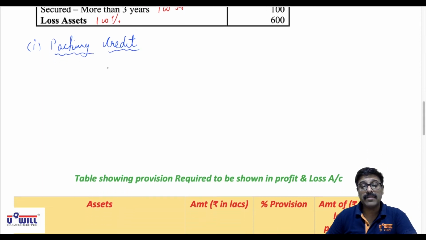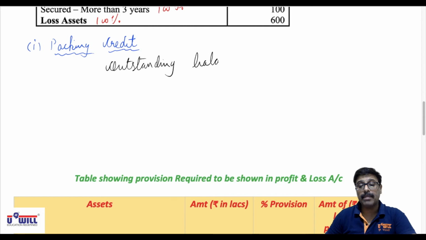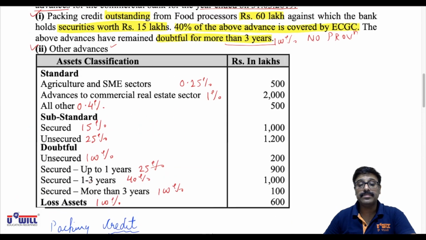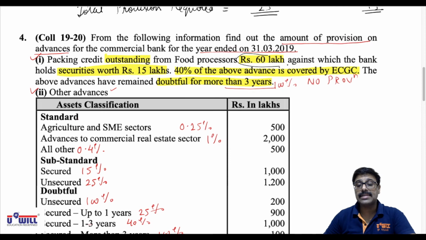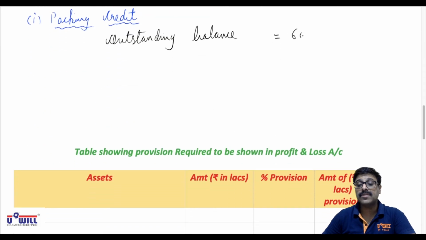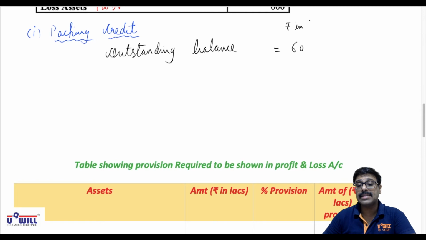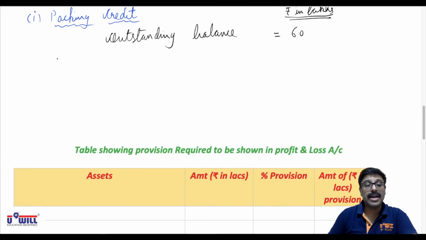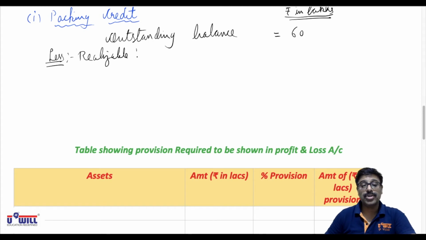So how do we start? We start with outstanding balance. The format which I made you write, we start with outstanding balance. What is the amount of outstanding balance? 60 lakhs. So we'll start with outstanding balance of 60 lakhs. You can write rupees in lakhs. Now first we'll subtract realizable value of security.